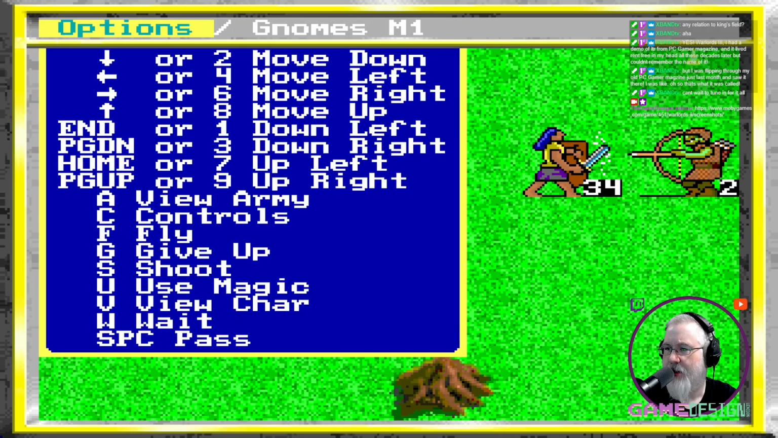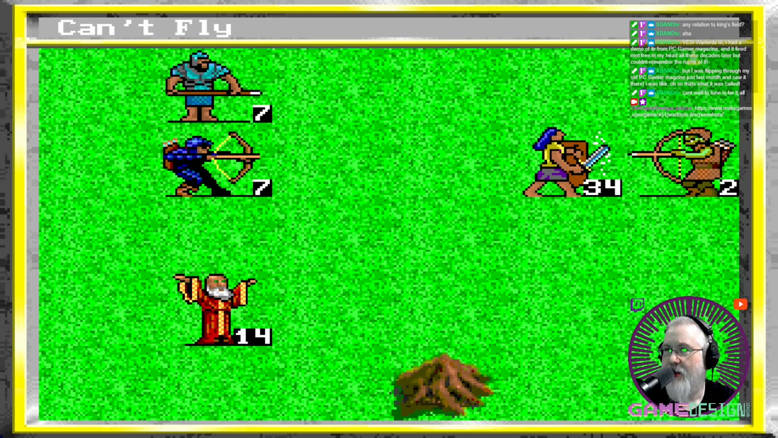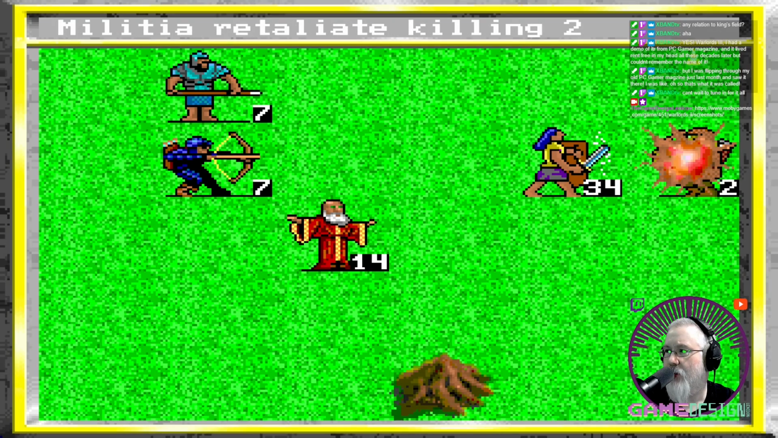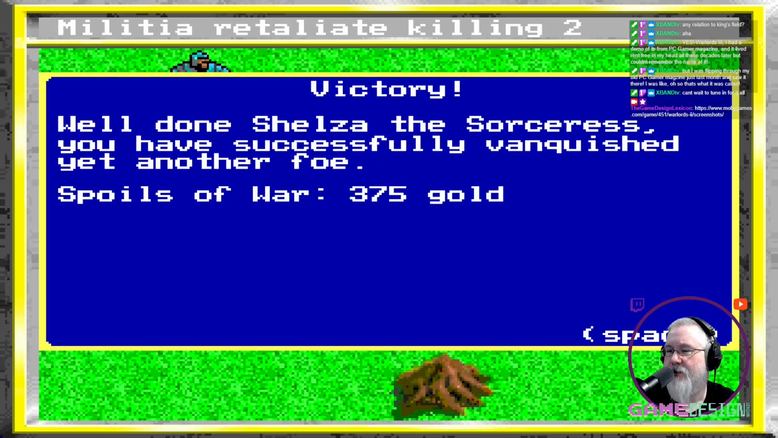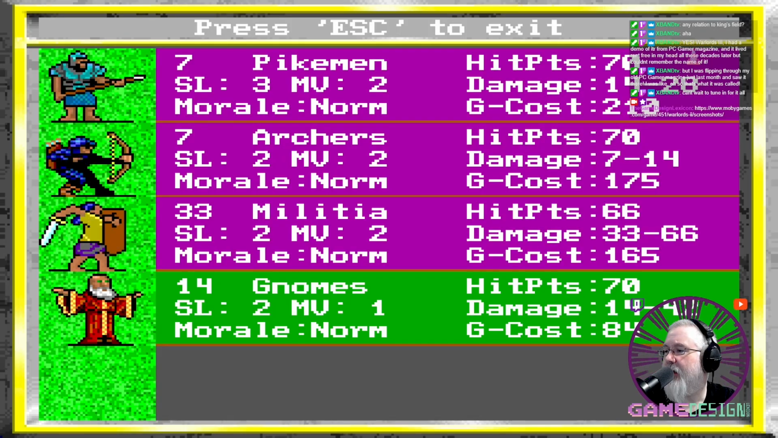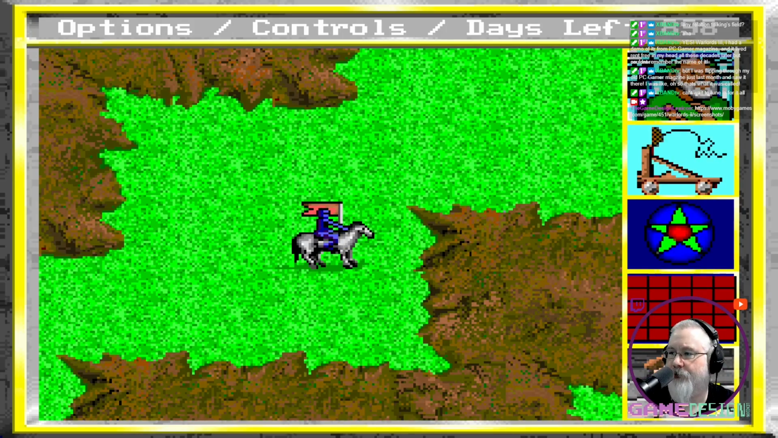Options. Can they fly? Is that what it is? Use magic? No. So if they fly... Oh, no, they can't fly either. Really? I wonder if I can view their stats. Army. Gnomes, 14. Yeah, it doesn't give me any special information about them, so I don't know.